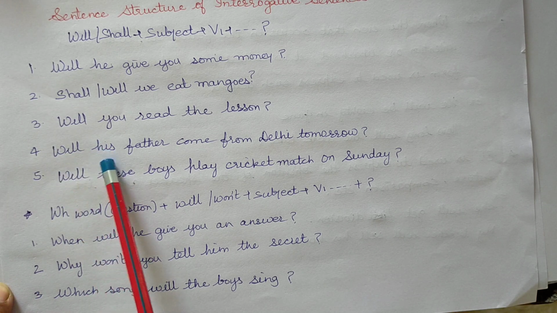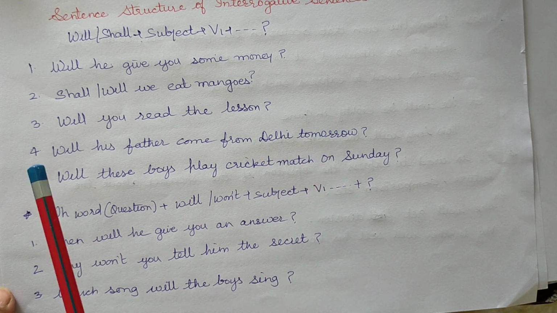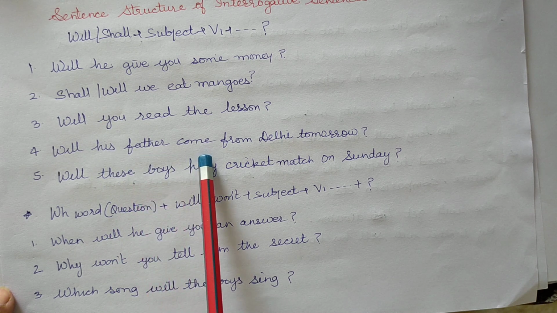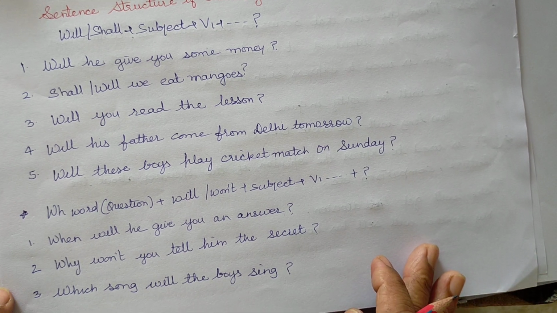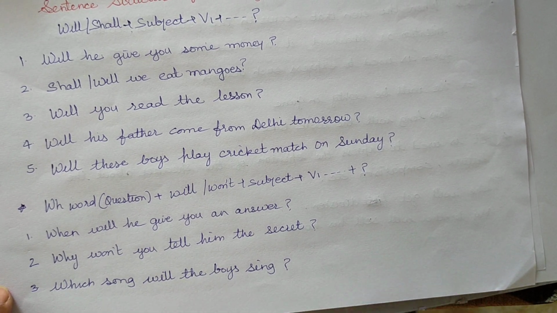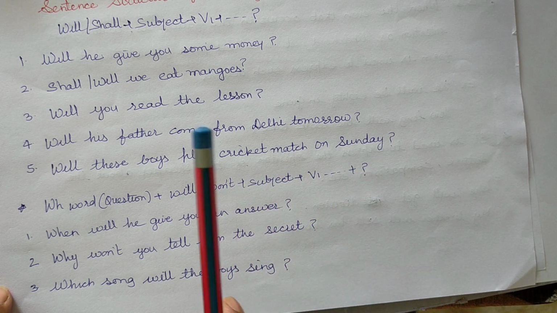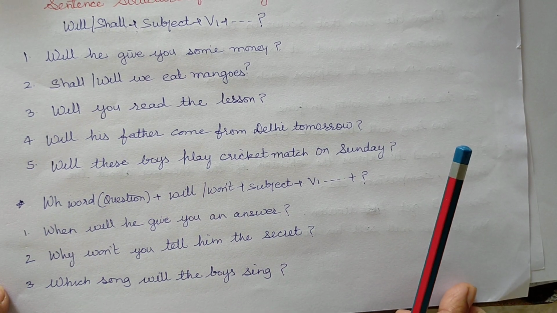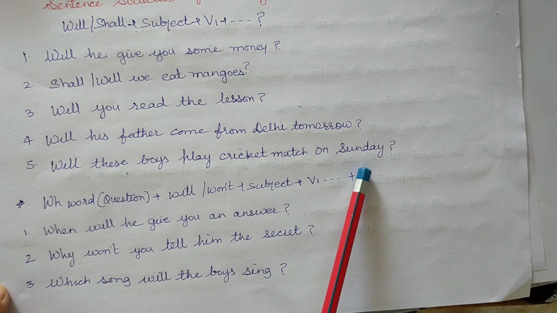Will his father come from Delhi tomorrow? Will these boys play cricket match on Sunday?